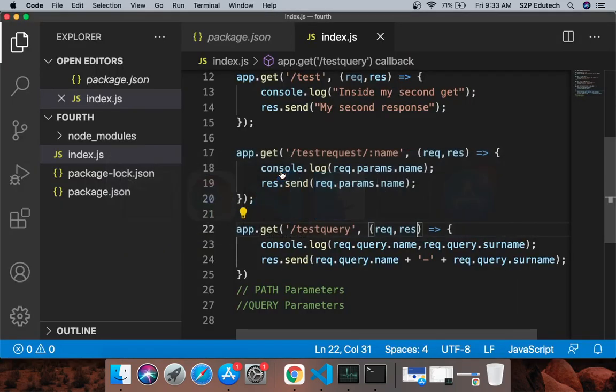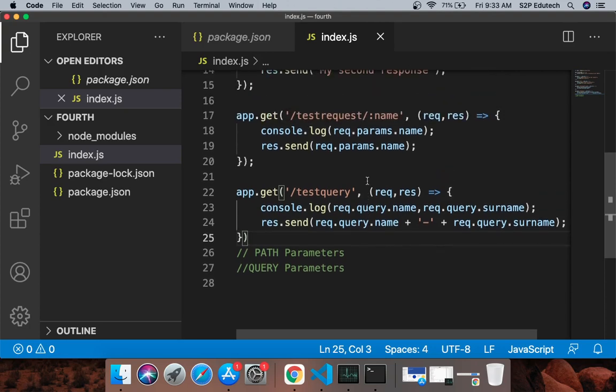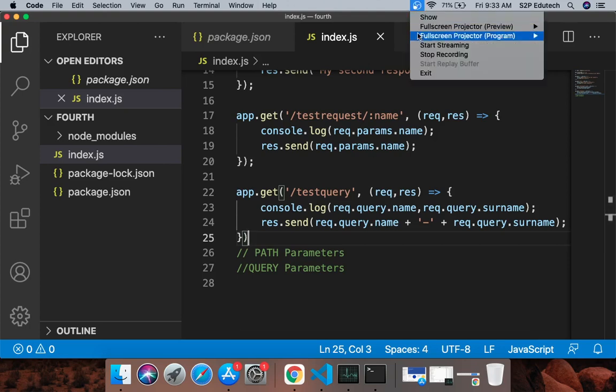And because it contains a question mark, how Express handles or understands it is, it has it in request dot query, right? What it means is that whatever data you pass via your get request in query parameters, that data would be available in the request dot query object, right? So that is how we pass the data in a get request.